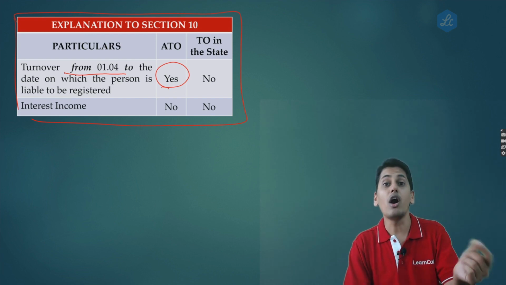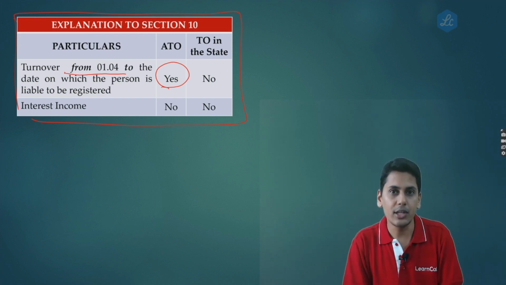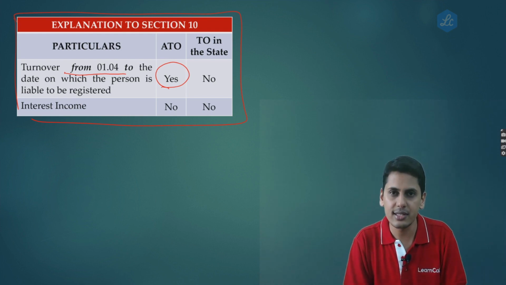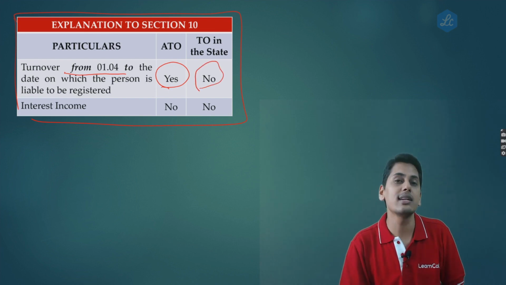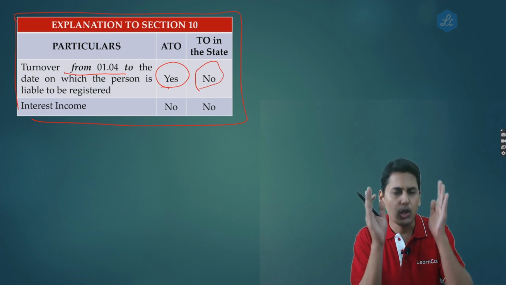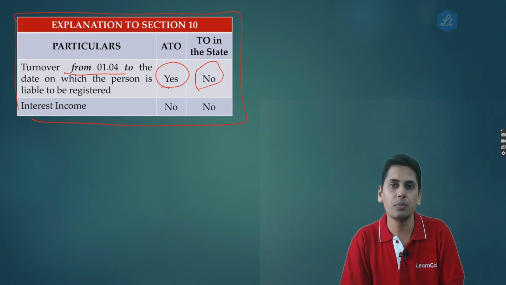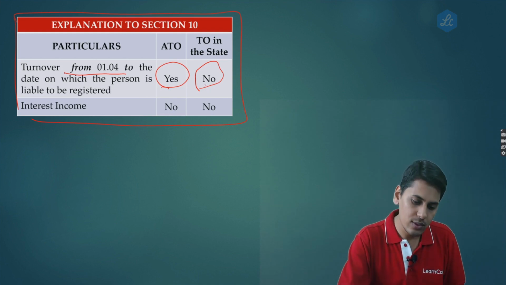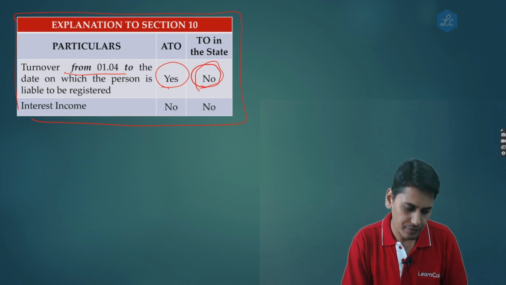This turnover would form a part of aggregate turnover to determine the eligibility to calculate the thresholds, whether you can opt for composition scheme or you can continue under composition scheme. However, whether this will form a part of turnover inside the state for paying taxes, the answer is no. During such time, you are not a taxable person. So therefore, you should not be asked to pay any taxes. So therefore, this will not form a part of turnover inside the state.